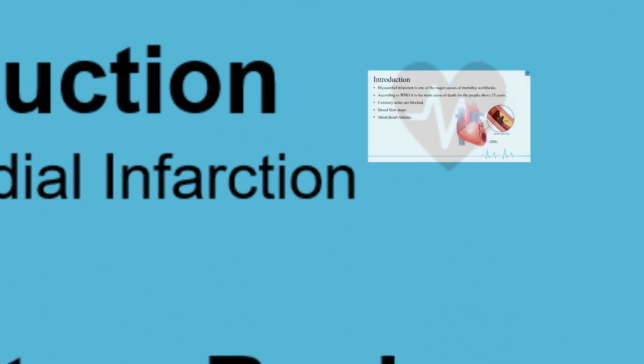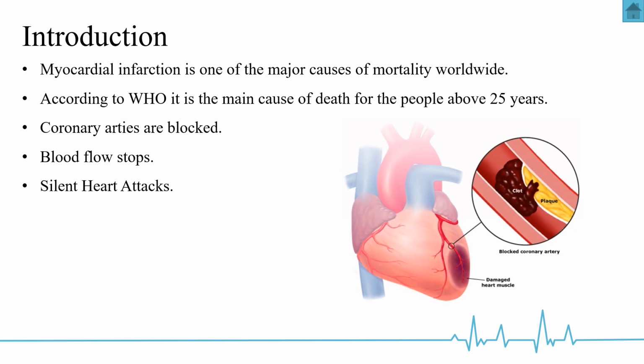Myocardial infarction is one of the major causes of global mortality. About 30% of our death rate is associated with MI. MI occurs when the blood flow to the heart stops due to the formation of some kind of plaque inside the coronary arteries. As a result, heart muscle deteriorates and MI occurs.